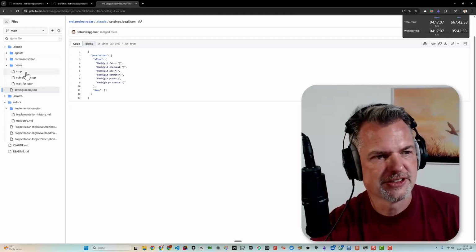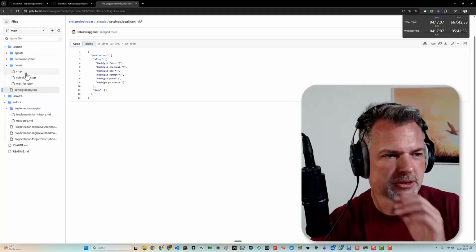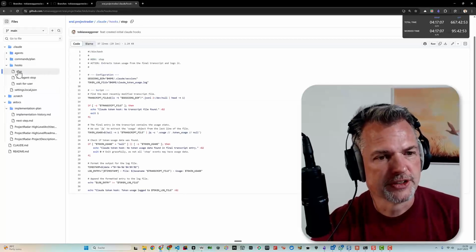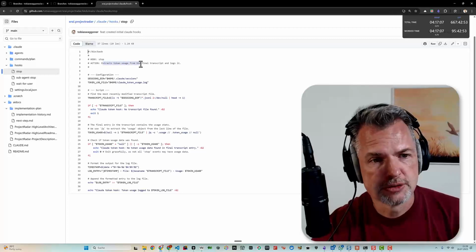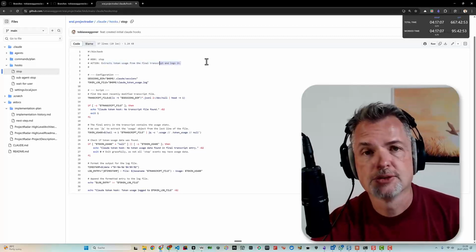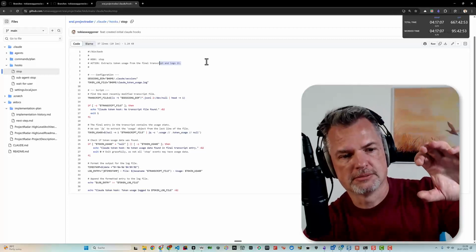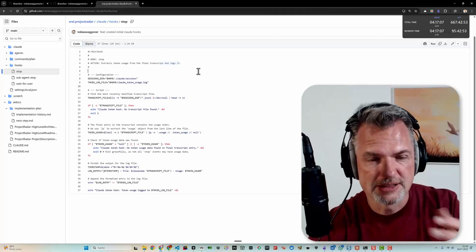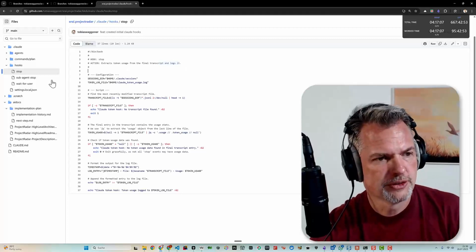But it doesn't see these hooks. What I want to do, just as a test for now, is on stop, extract token usage from the final transcript and log it, so that we can see the development over time of how expensive it was or how many tokens it was using.